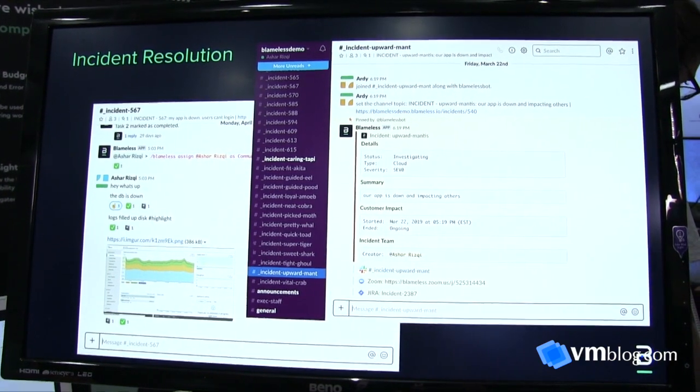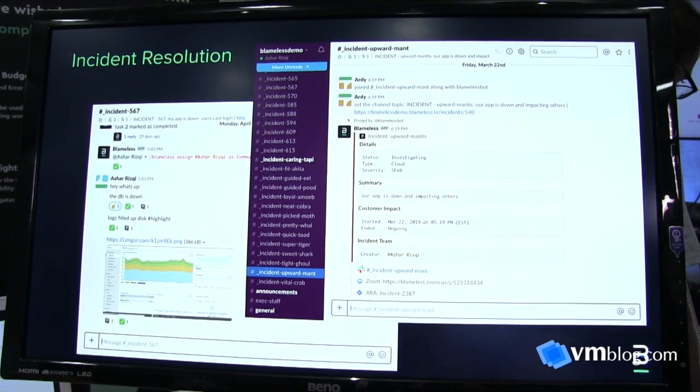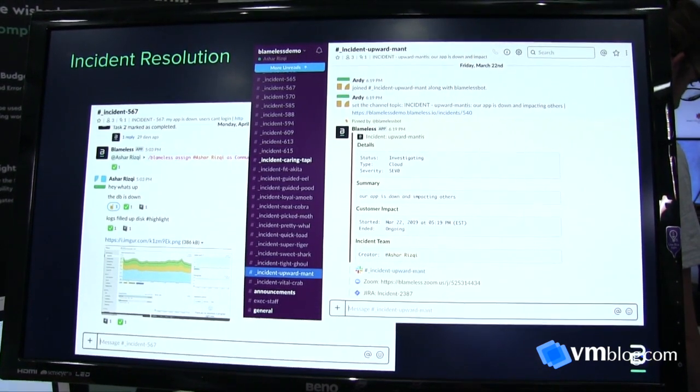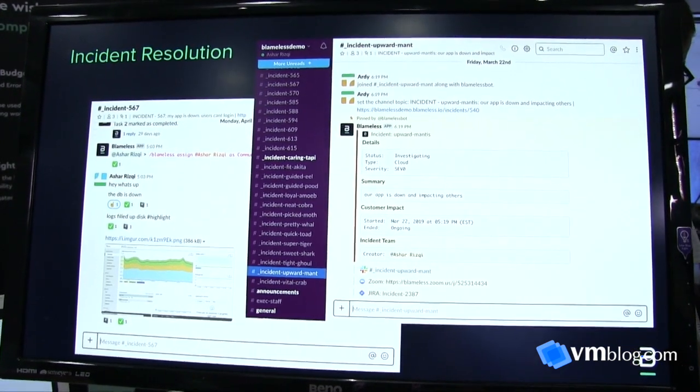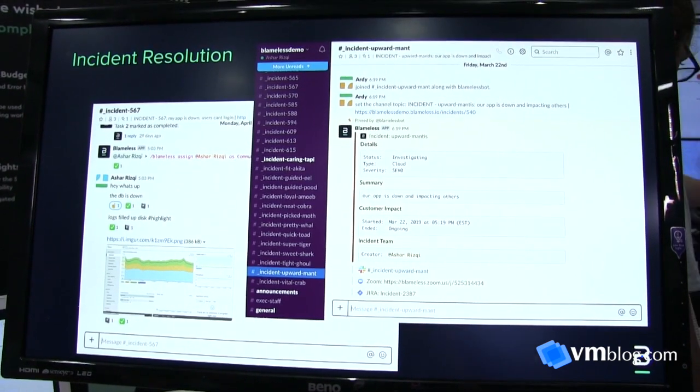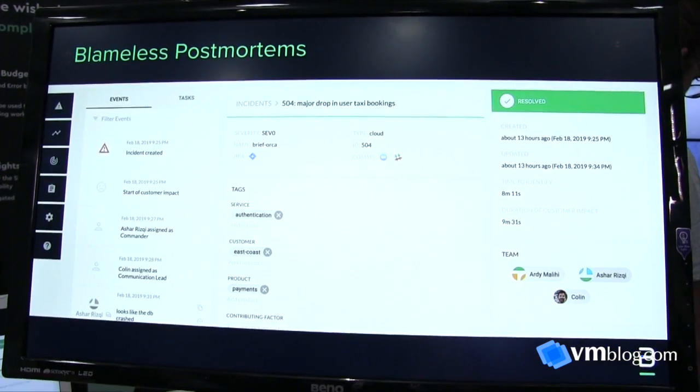Throughout that entire cycle and all the communication that's happening inside this chat platform, we're capturing it and automating the generation of the timeline and other metrics that really become valuable when you're trying to do your postmortem.